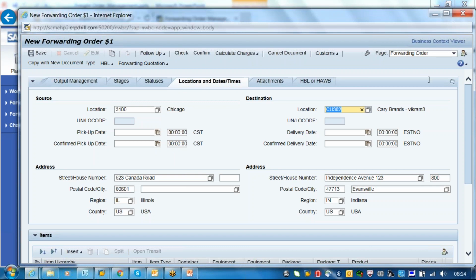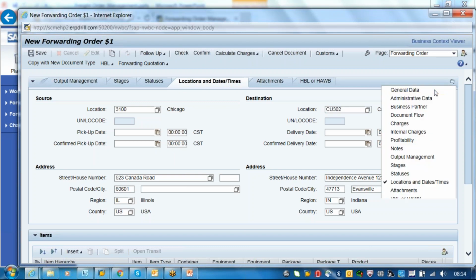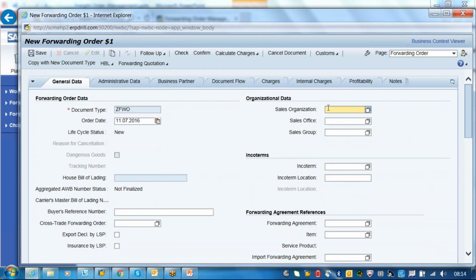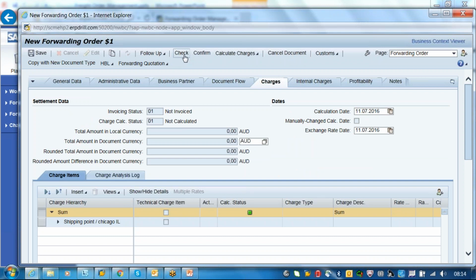You can see here in the general data we have assigned the sales organization, right? I will show you the forwarding order level again. Charges. Okay, everything is done. Check the consistency of the document.